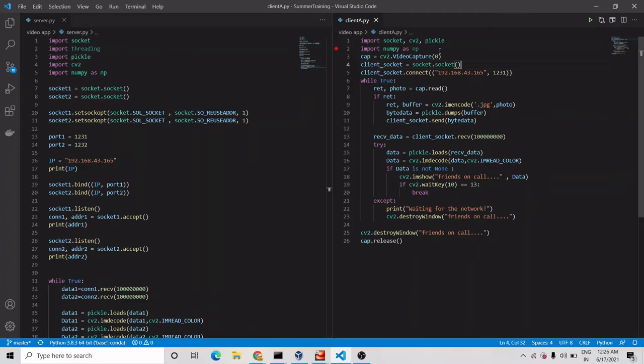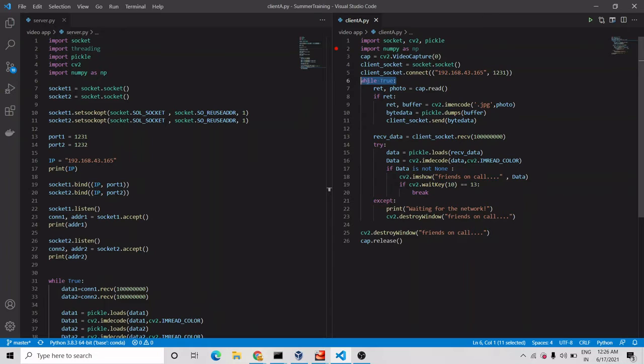In the client A program we have used the internal webcam, and we have created a socket for client A and the server. Then we have sent a connection request to the server. After the connection request is accepted, we have put this in a while True loop, an infinite loop.